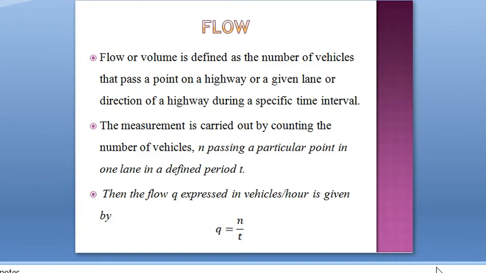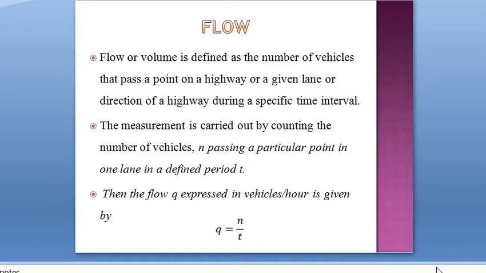The first one is flow. Flow is nothing but the volume. It is defined as the number of vehicles that pass a point on a highway, or a given lane or direction of a highway, during a specified time interval. That is, it is the number of vehicles per time interval. The measurement is carried out by counting the number of vehicles, n, passing a particular point in one lane in a defined period t.